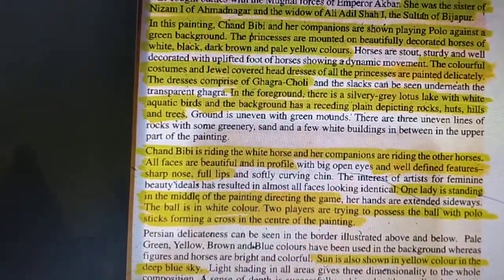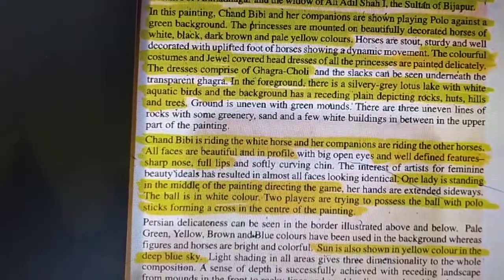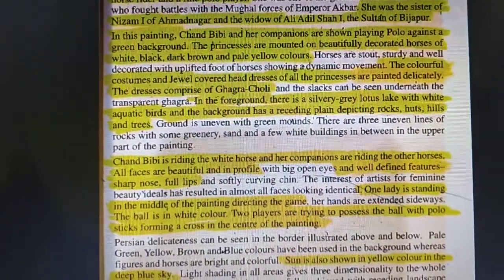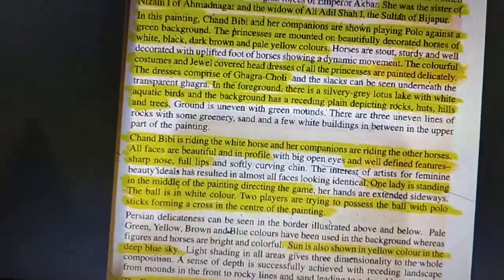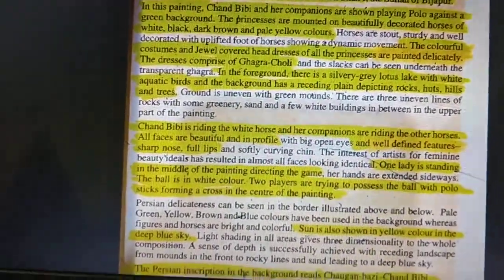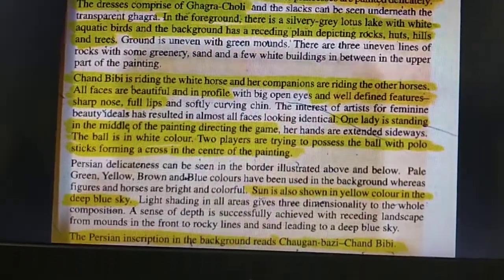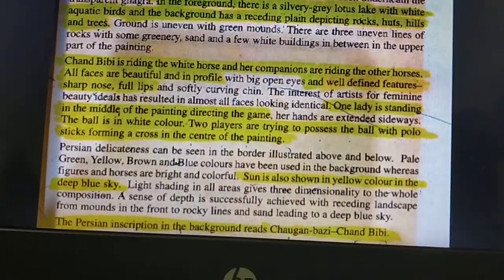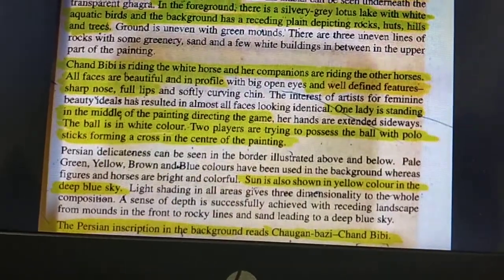In the foreground, there is a silvery grey lotus lake with white aquatic birds, and the background has a receding plain depicting rocks, huts, hills, and trees. Chand Bibi is riding the white horse, and her companions are riding on other horses.